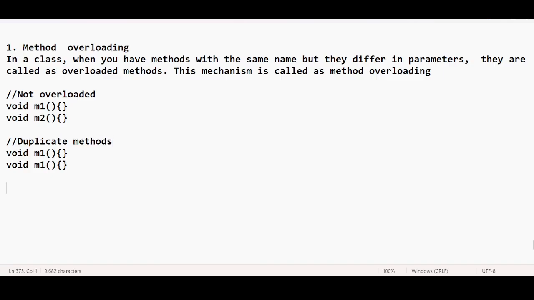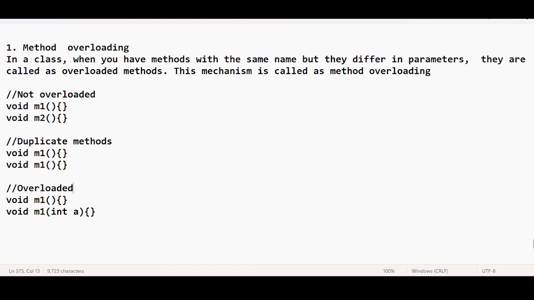So when can I say a method is overloaded? When I say method m1 with no arguments and method m1 with an argument, is it overloaded or not? This is overloaded methods. Why?